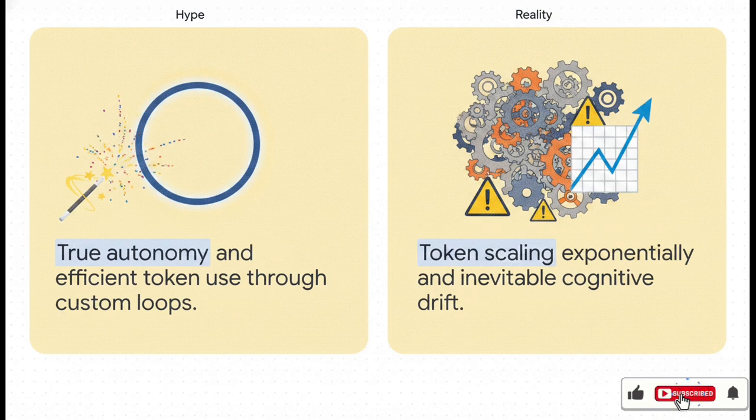But the reality? System agency is strictly bound by token context limits and hard execution boundaries. Instead of saving tokens, these recursive validation cycles actually cause your token usage to scale exponentially. And the developer's workload? It doesn't just vanish. No, it simply shifts. You end up spending all your time writing complex validation assertions, setting up sandbox tooling, and drafting incredibly strict specifications just to prevent the model from experiencing cognitive drift.